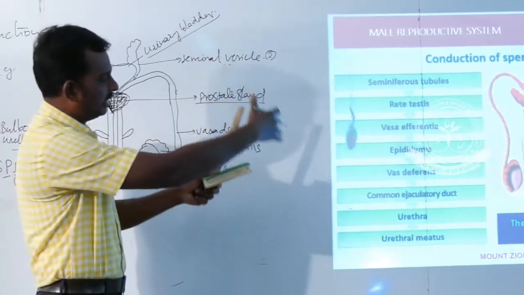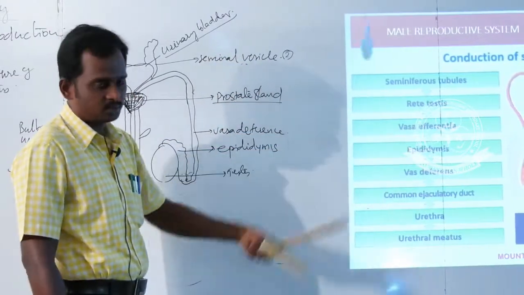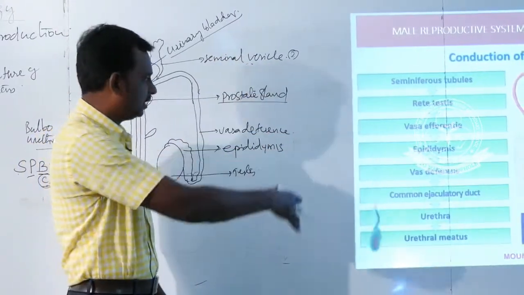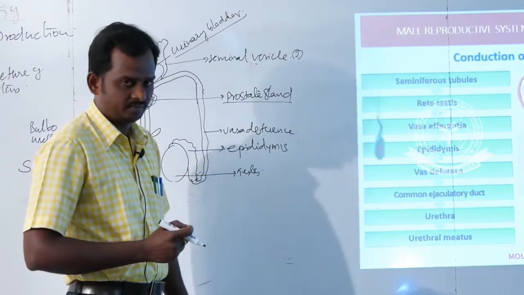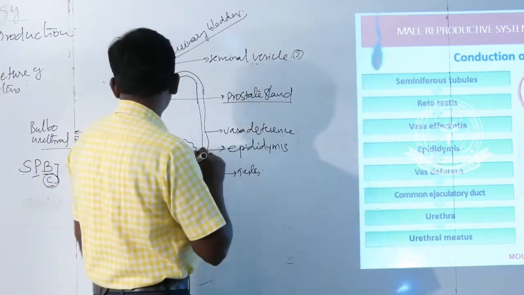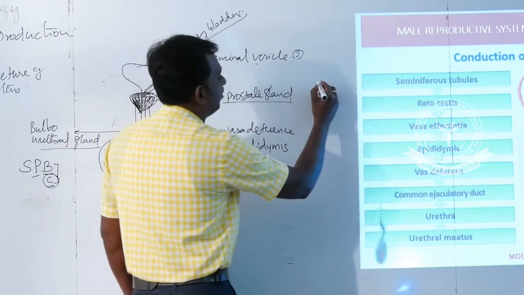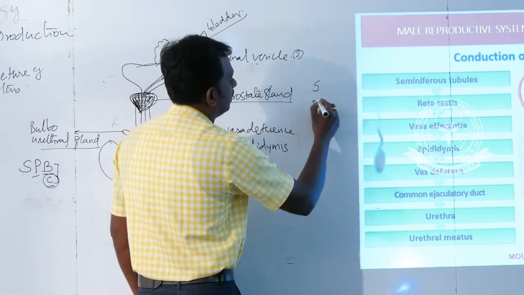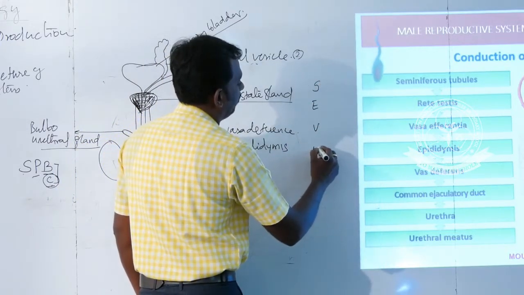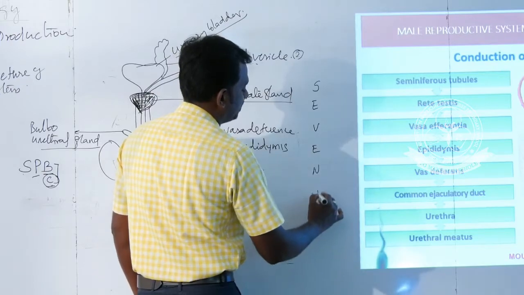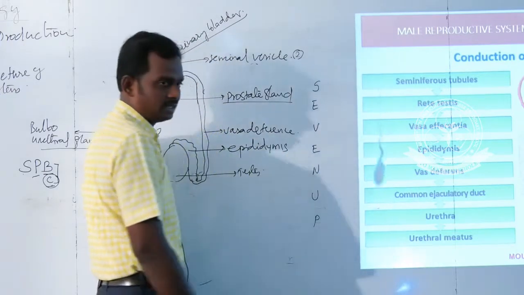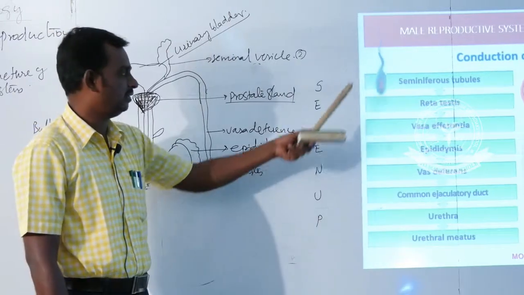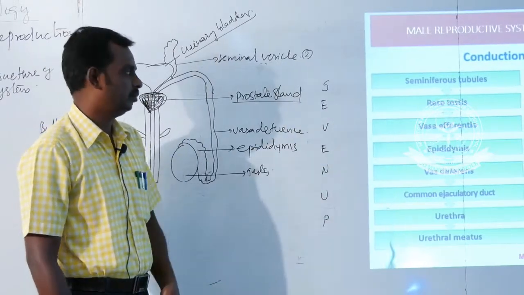Okay. So how can we understand this entire route of sperm? We can understand this entire concept with the help of a simple mnemonic. What is the mnemonic we are going to use? Seven up. This is a simple mnemonic. This mnemonic helps to understand the various routes of movement of sperm.